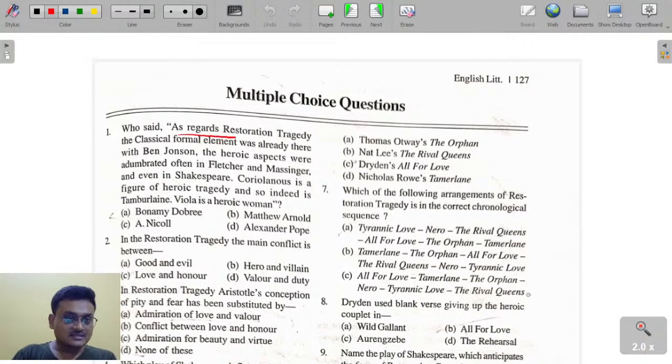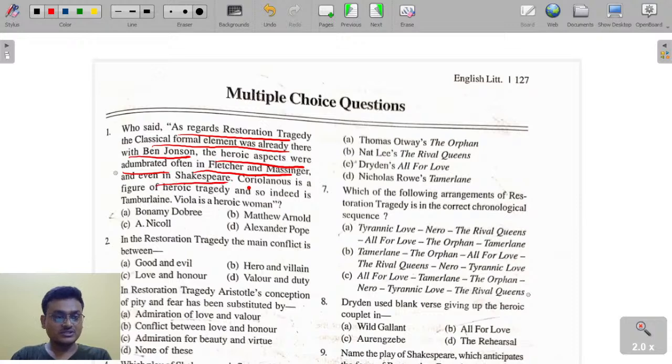Who said, as regards the Restoration tragedy, the classical formal element was already there with Ben Jonson, and the heroic aspects were admirable often in Fletcher and Massinger, even in Shakespeare? Who spoke these words? We don't need to do this question here.